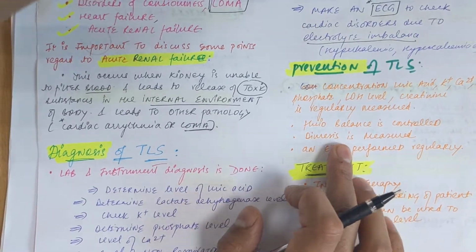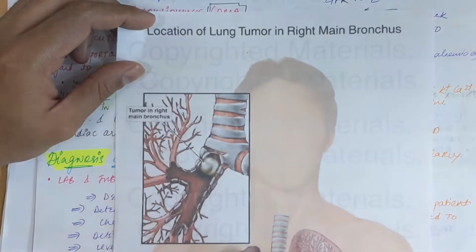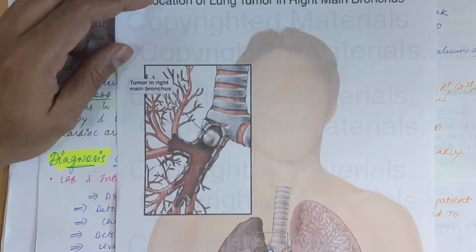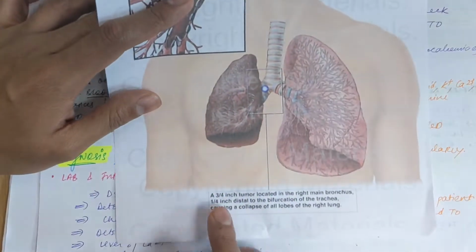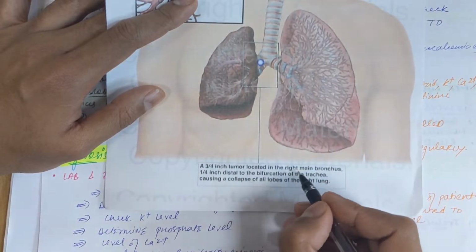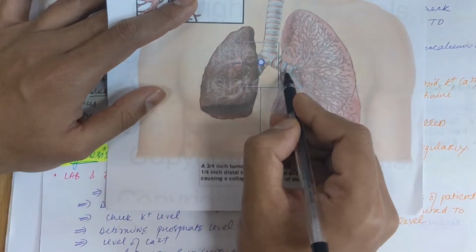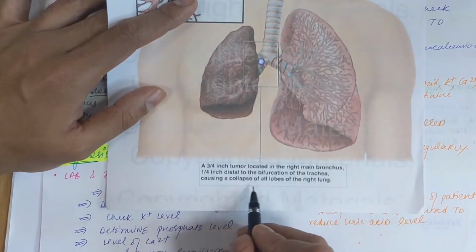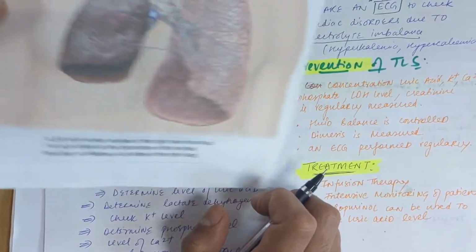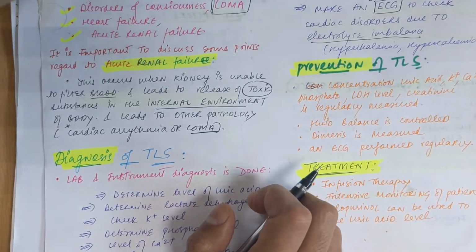And in another image you can also see the location of a lung tumor in the right main bronchus. Tumor in the right, you can see this white area. So this is a 3 by 4 inch tumor located in the right main bronchus, 1 inch distal to the bifurcation of the trachea. So this is the bifurcation of the trachea, and it is present and causing a collapse of all lobes of the right lung. Okay, so these are the main examples related to tumor collapse syndrome.